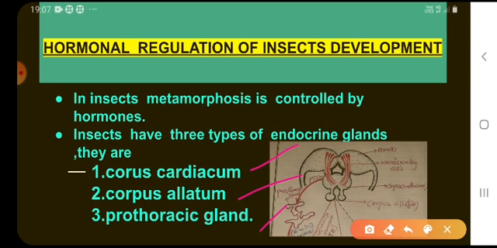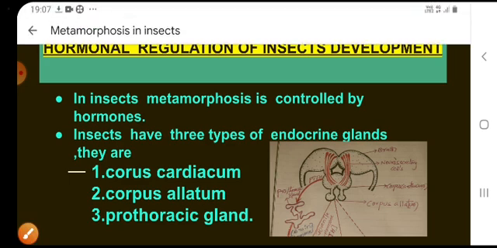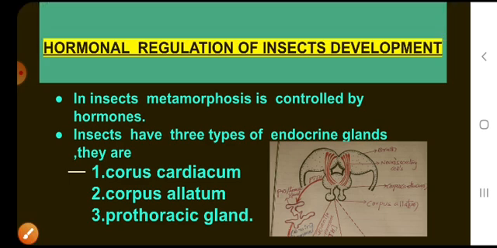First of all, we will see what are the differences between endocrine glands and exocrine glands. Why are they called duct glands and ductless glands? Endocrine glands are called ductless glands. Why? Because they do not have ducts, so they are called endocrine glands or ductless glands.